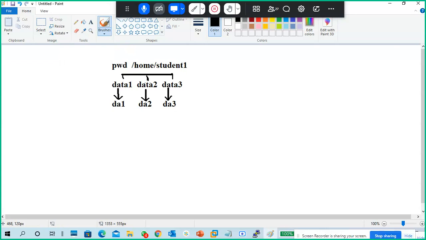Guys, instead of just typing a command, ask yourself why I am doing it and where I am located. Keep practicing. At first it will give you a little confusion, but later on you start learning and you can learn much faster. Because Linux is basically a practical world, not theory.